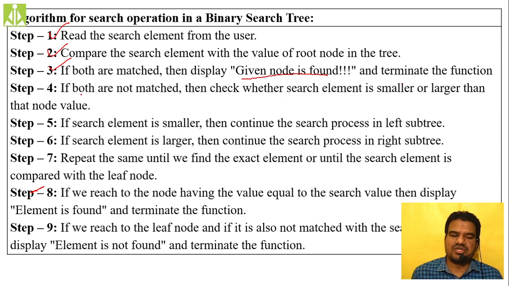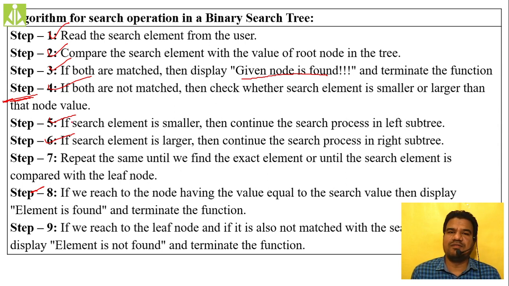If both are not matched, then check whether the key is smaller or larger than the node value. We are simply comparing whether it is greater or lesser than the root node. If the element to be searched is smaller, then we continue the search operation in the left subtree, and if it is greater, we continue the search operation in the right subtree. Remember this: if it is lesser, we continue the search operation in the left subtree, and if it is greater, we continue the search operation in the right subtree.